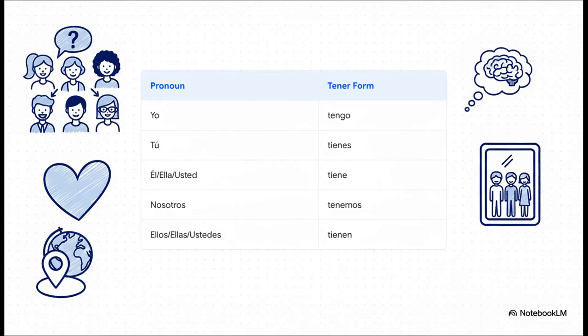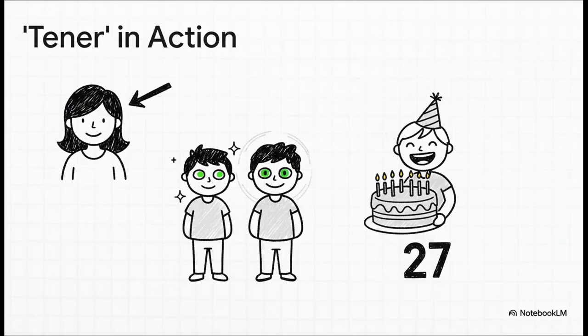Here are the forms for tener, and you'll notice right away this one's a bit irregular. So for I have, it's yo tengo. For he has, it's él tiene. Honestly, these specific forms are worth memorizing because you are going to use them all the time. Okay, let's put this to use. To describe hair, you'd say someone has black hair. Tiene el pelo negro.